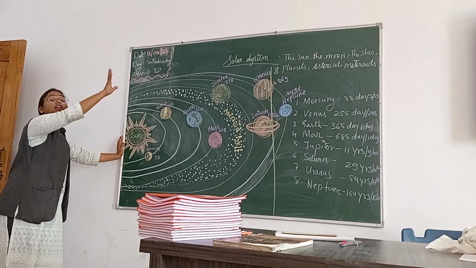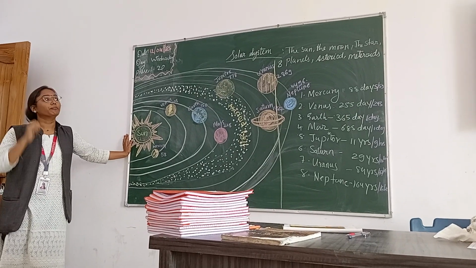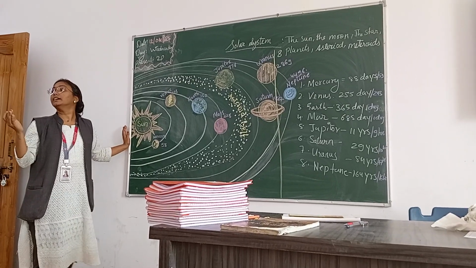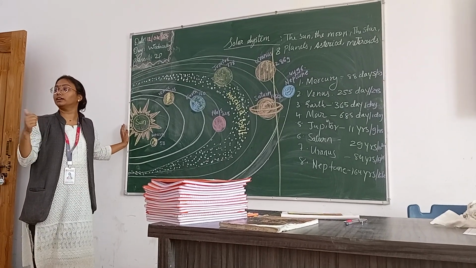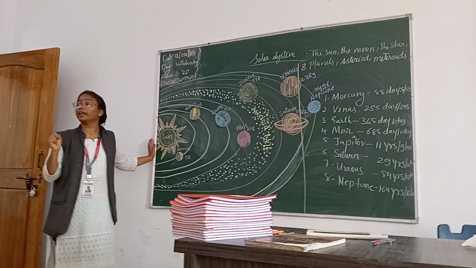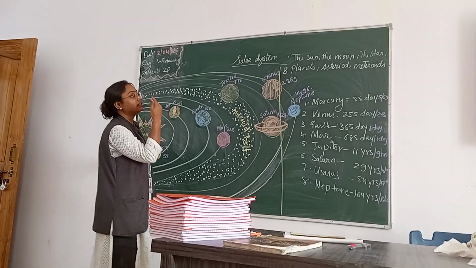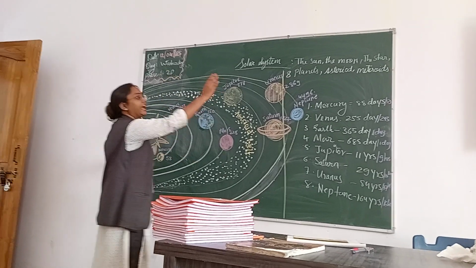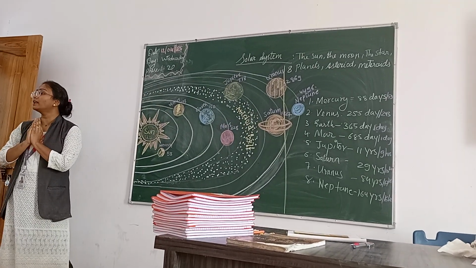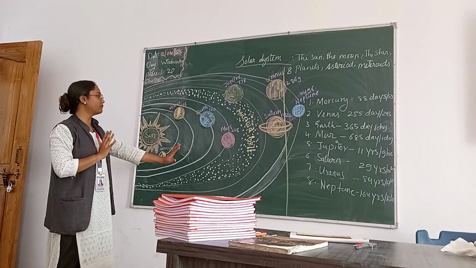This is called the solar family. What do we call it? Solar family. Like for example, in our family there are grandmother, father, sister, brother, mother, uncle, aunt. These all make a family. So the star, the sun, the moon, and all the 8 planets, asteroids and meteoroids all make it. These are the members of the solar system. So this is the family of the solar system. Okay, this is the solar family.